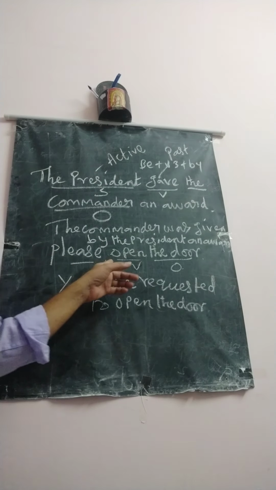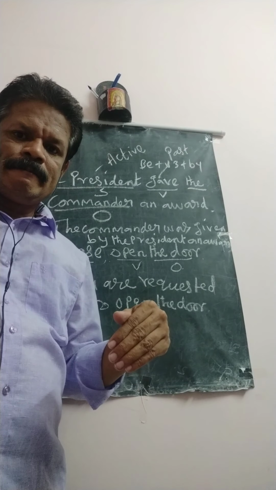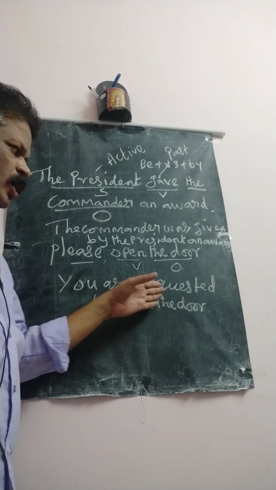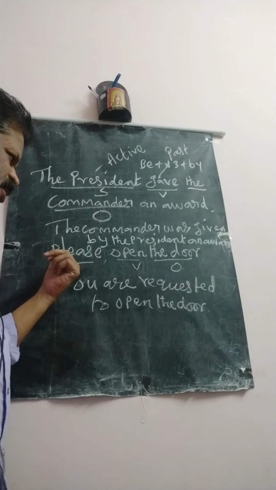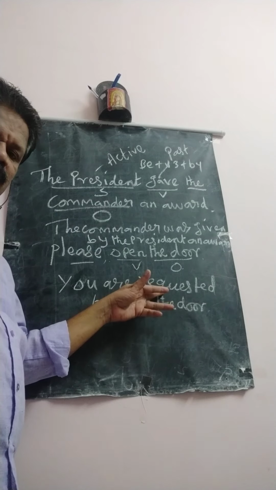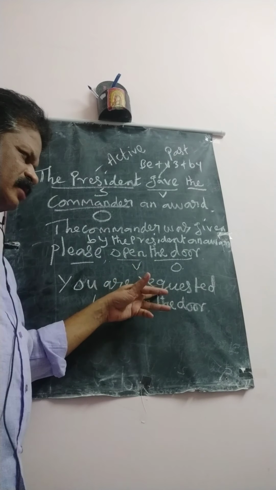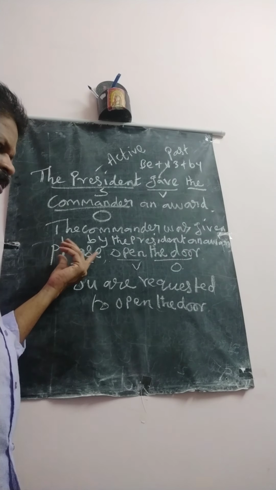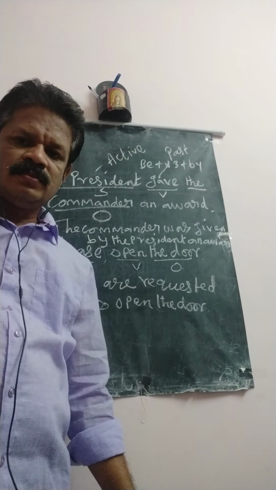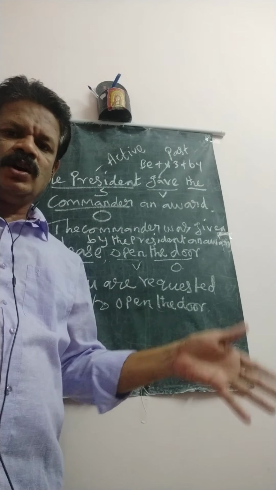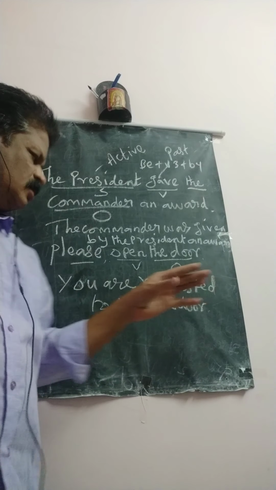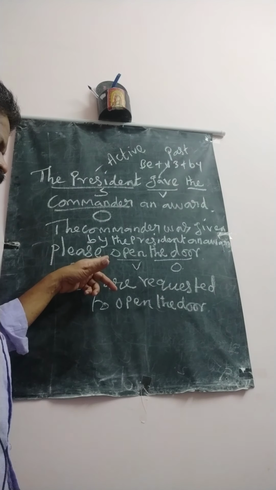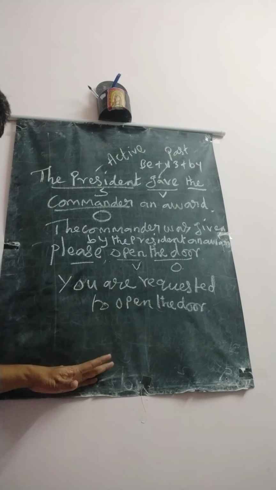If you find an imperative sentence in active form, you can feel it is very easy to change it into passive, because you only add you are requested. You find please here, so you are requested or you are asked. If you don't find please here, you are asked or you are ordered, whatever it is. You only add you are requested, then you add to open the door.